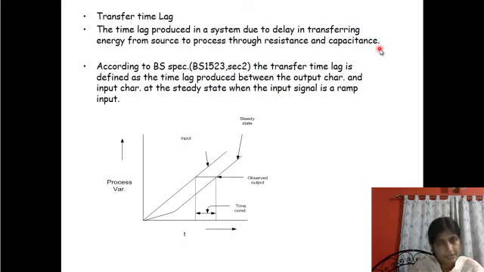So there is two-stage time lag. First is dead time lag, that is between the point of occurrence of a disturbance and where it is detected.